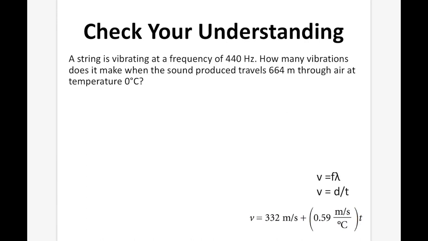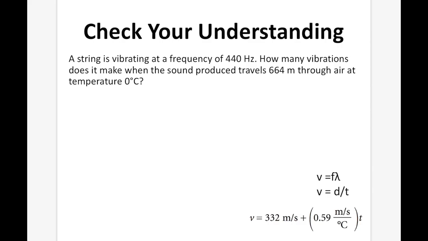Check your understanding. A string is vibrating at a frequency of 440 hertz. How many vibrations does it make when the sound produced travels 664 meters through air at a temperature of 0 degrees Celsius? Okay, so what do we know? We know frequency is going to equal 440 hertz. How many vibrations does it make when the sound travels 664 meters? We know the distance it travels is 664 meters, and we know the temperature is 0 degrees Celsius.